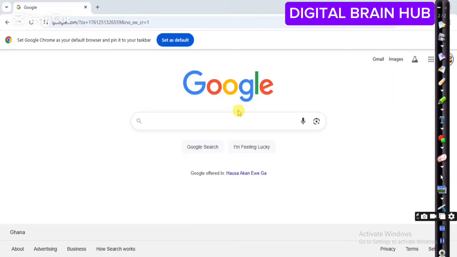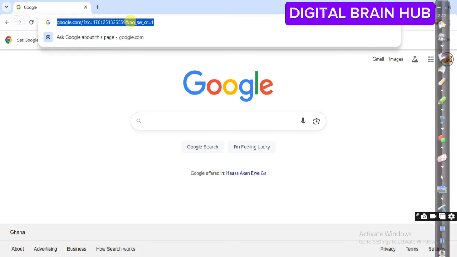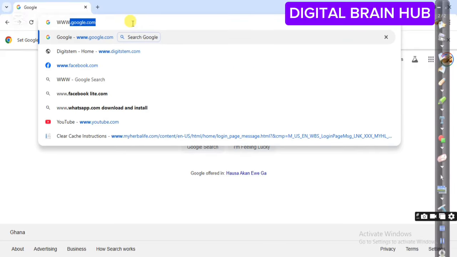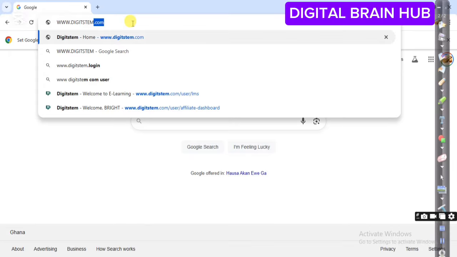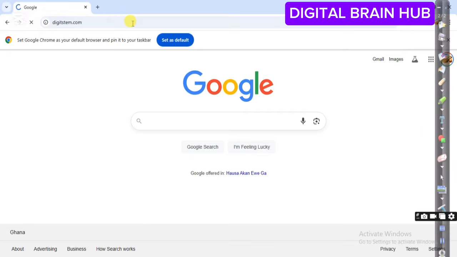Okay, so today we are going to look at the Digitstem affiliate program. Let's go to the address bar. You can use any of the browsers you want. When you go to the address bar, you type in www.digitstem.com. You enter. You can use any of the browsers you want.